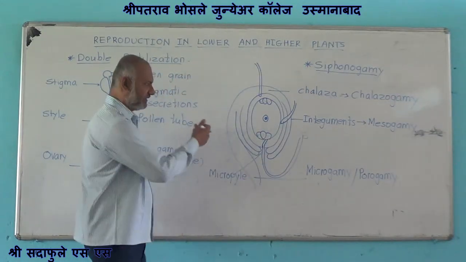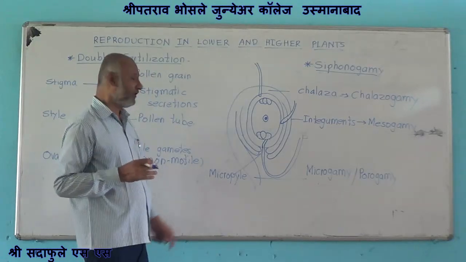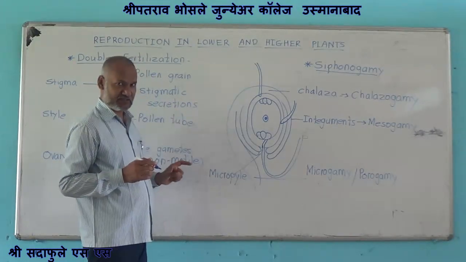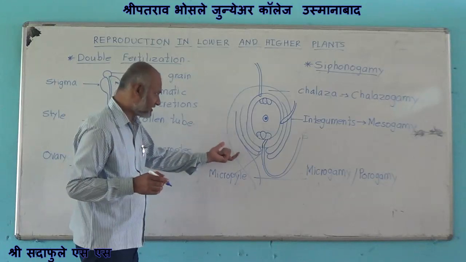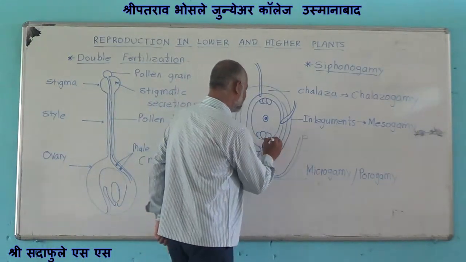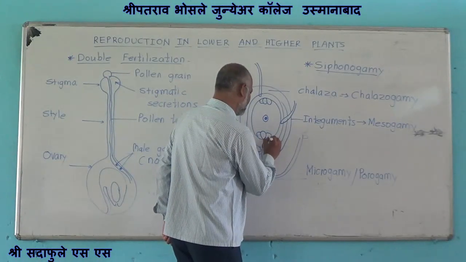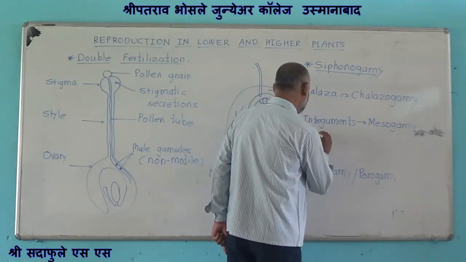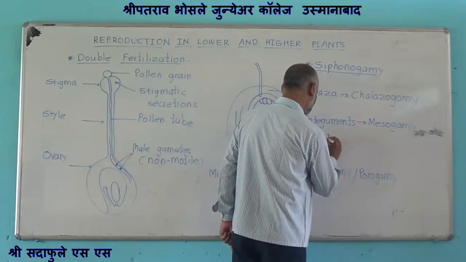It is the nucellus, then the embryo sac. At the time of this process, the synergid produces filiform apparatus.